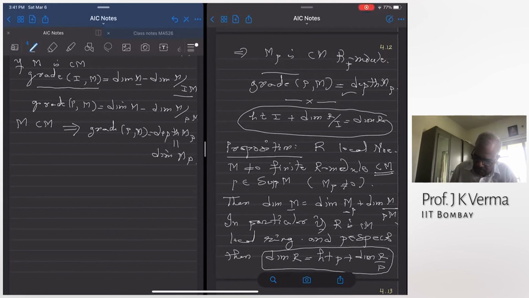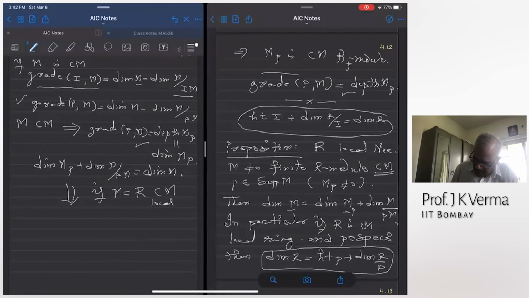Okay. So we have this equation for grade PM, and I have this equation for grade PM, that it is dimension of MP. So substitute. Dimension of MP plus dimension of M mod PM is dimension of M. And so therefore, this implies if I have M equal to R to be a Cohen-Macaulay local ring, then height P plus dimension of R mod P is dimension of R.